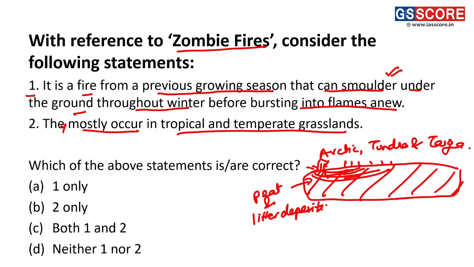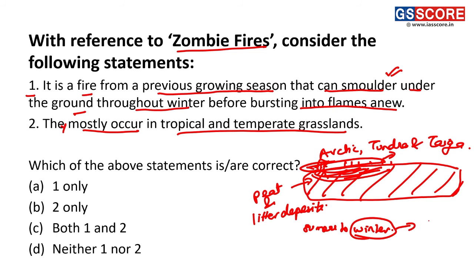So when the seasonal change occurs, for example, from summer to winter, in the winter season, the fire which was present on the upper part gets exhausted. But this same fire is present underground.